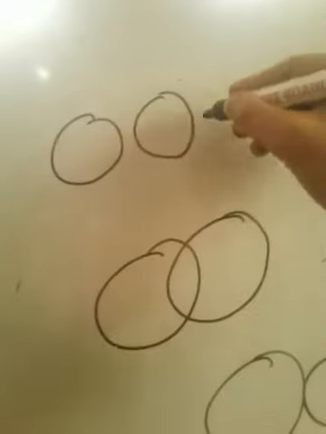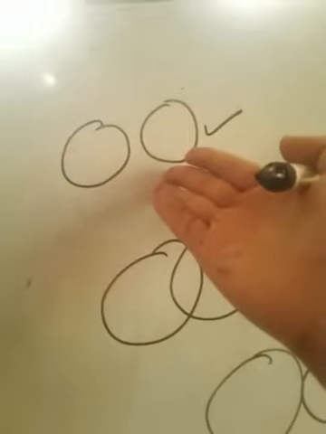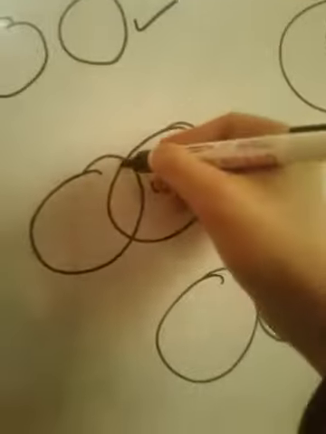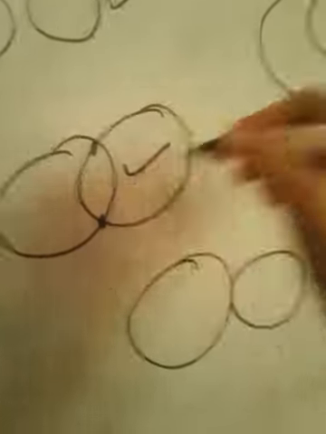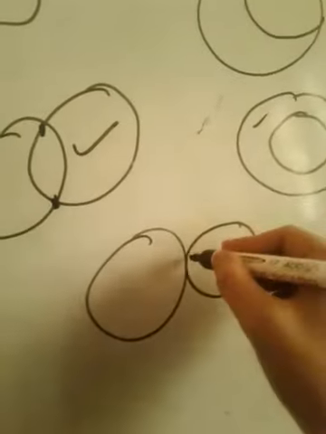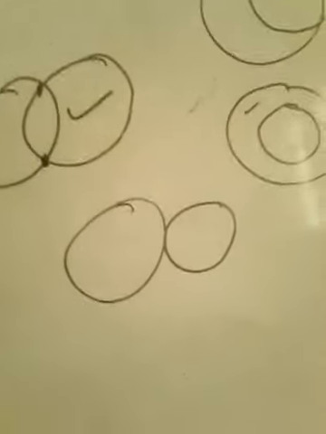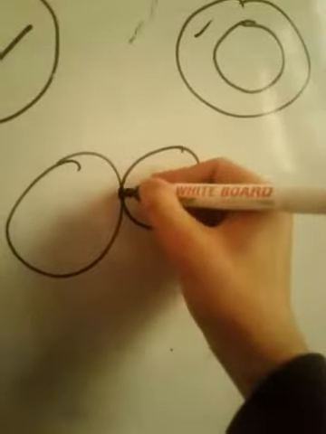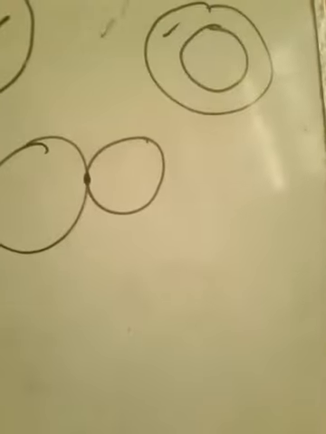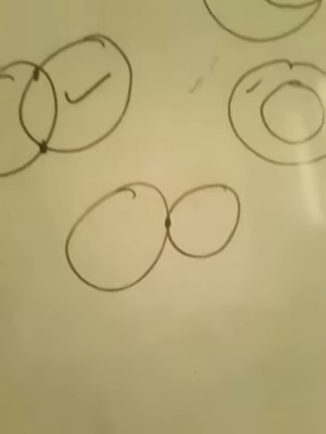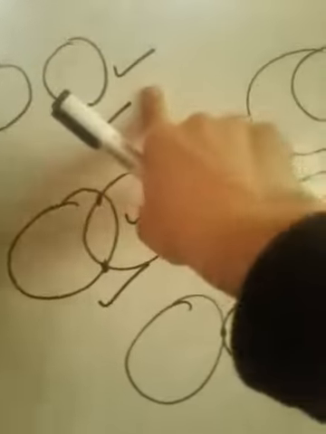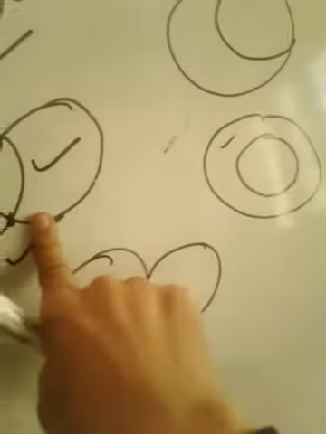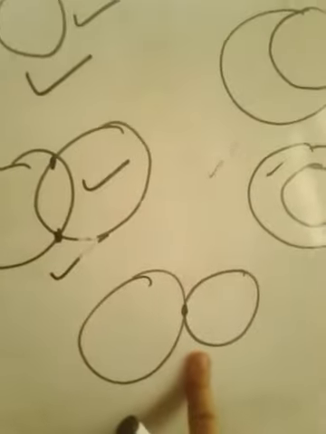If you look at this figure here, no point is common. If you look at this one here, 2 points are common. Here again no point is common. Here 1 point is common. If you look at this circle, this 1 point is common. So the maximum number of points you can get is only 2. The minimum number is 0, where there will be no points in common. There will be 2 points in common, or 1 point in common.